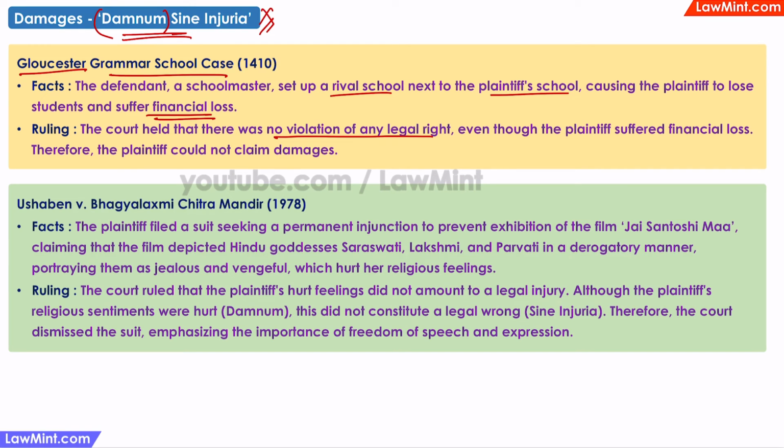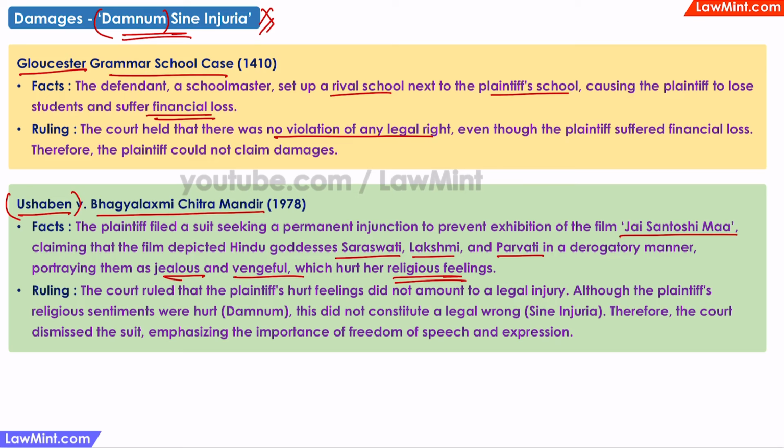In Ushaben versus Bhagyalaxmi Chitra Mandir, the defendant Bhagyalaxmi Chitra Mandir made a movie called Jai Santoshima. In that movie, some of the other Hindu goddesses like Saraswati, Lakshmi, Parvati were portrayed as being jealous and vengeful. This hurt the religious feelings of the plaintiff Ushaben, and she sued to stop the exhibition of this film.